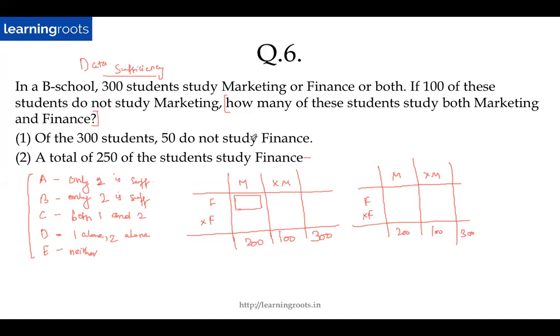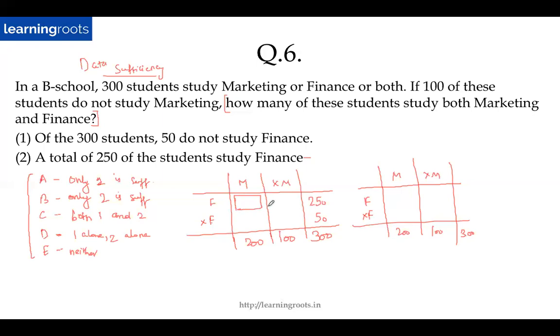So in this case, let me use the first one. So out of the 300 students, 50 do not study finance. So 50 do not study finance, right? So then this will become 250. But then I don't have any of these values here. So how can I find this out? That is probably where a lot of people marked E as the answer, I guess.